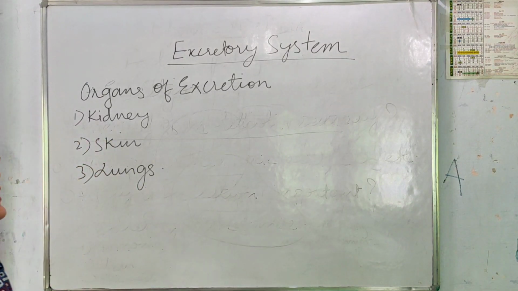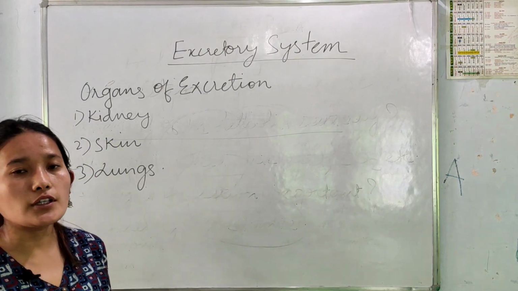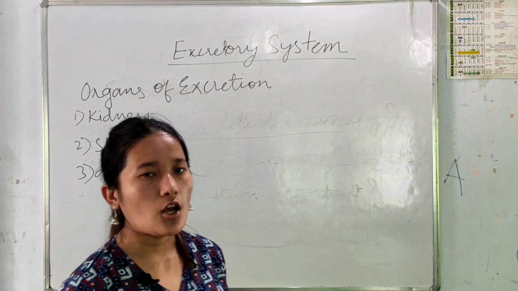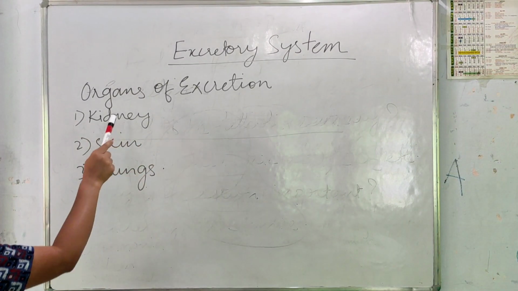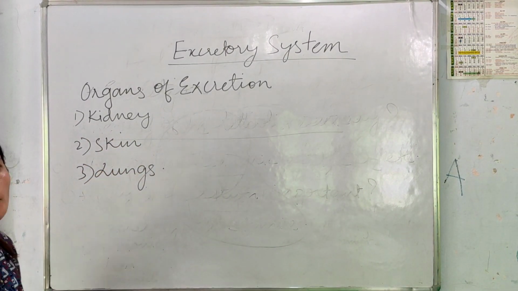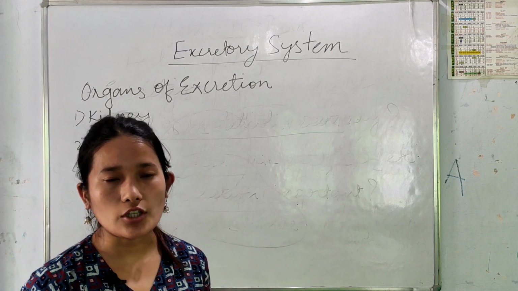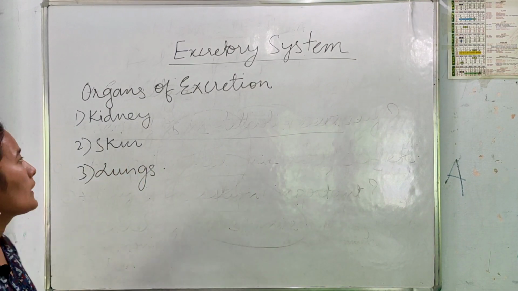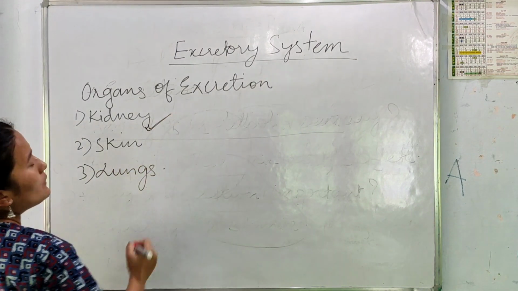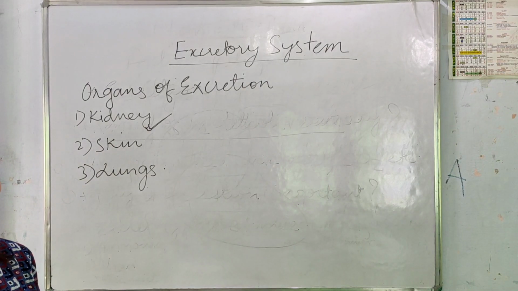Now next we will be discussing the different organs of excretion. Kidney, skin and lungs are the important organs of excretion. Among these three, the kidney is the main organ of excretion.